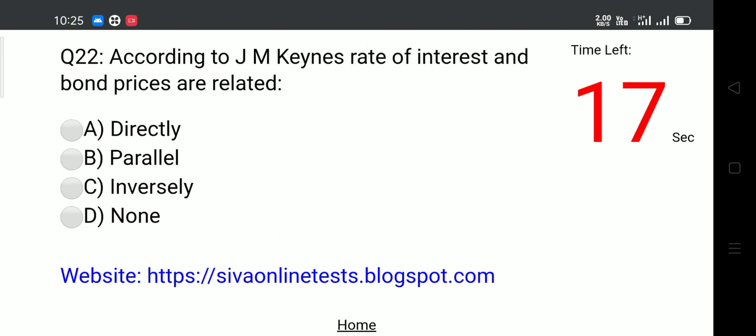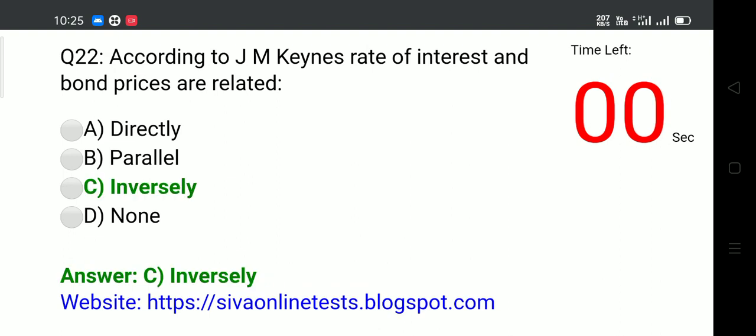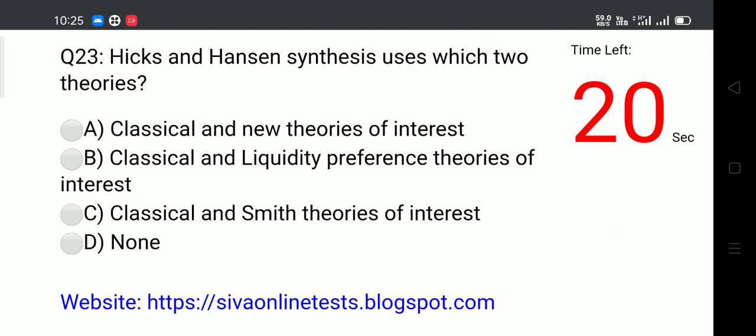Question 22. According to J.M. Keynes, rate of interest and bond prices are related. Options: A. Directly, B. Parallel, C. Inversely, D. None. Answer: C. Inversely.